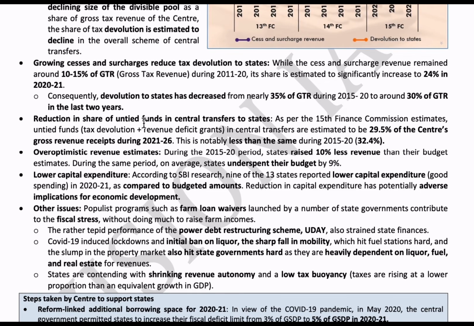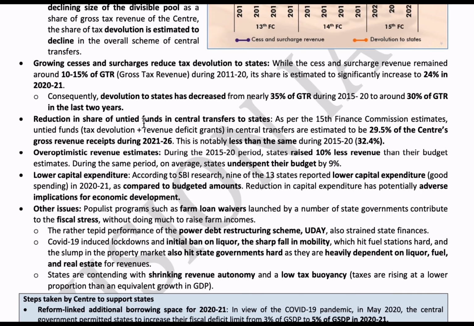The other reason for the decrease in state finances is lower capital expenditure. The state has spent only less. This is good on one side, as it saves money, but on the other side, spending less money also leads to low economic development.